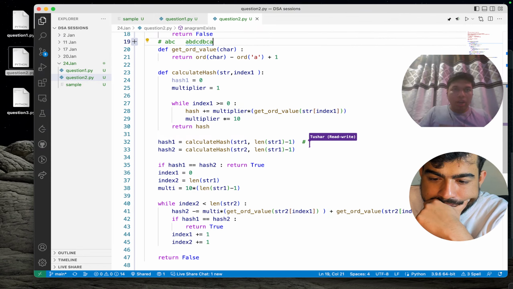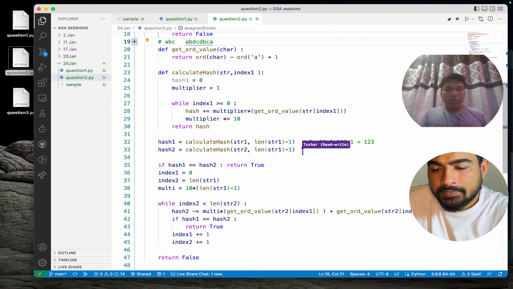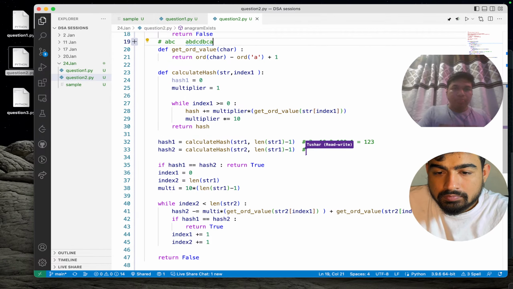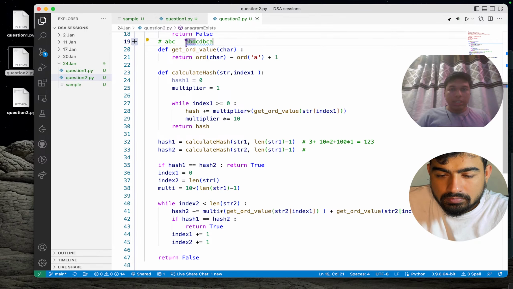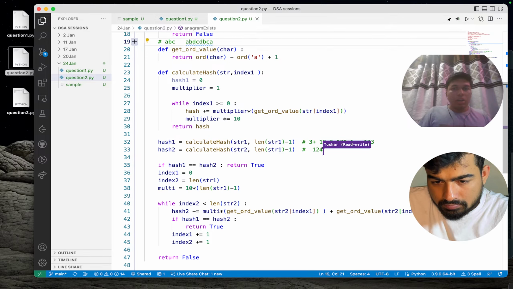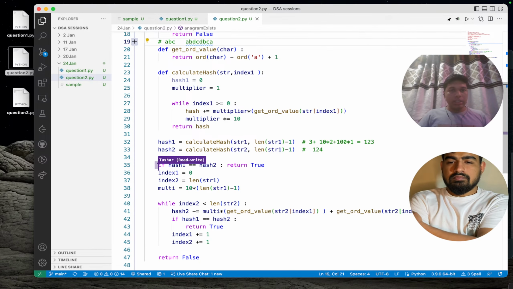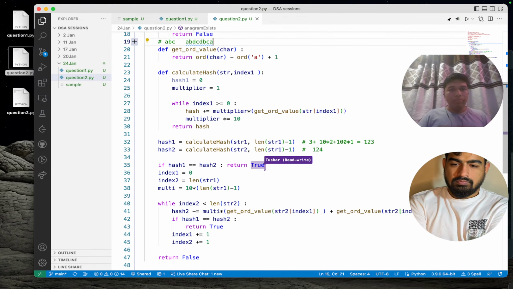Hash one will be: C value is 3, plus 10 into 2, plus 100 into 1. So this will be 123. Yeah. So we will be calculating the value for the second string right now. The only change is that 3 is now 4, so this will come as 124, right? Of course this condition is false, so we are not returning over here.